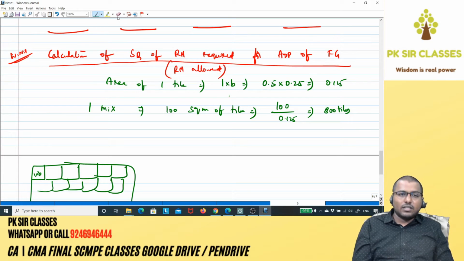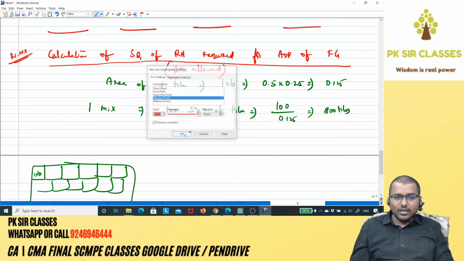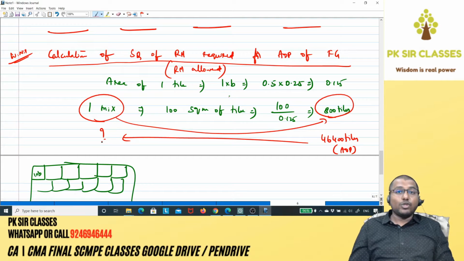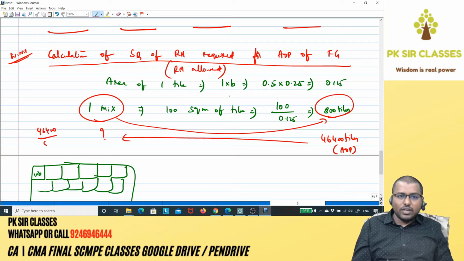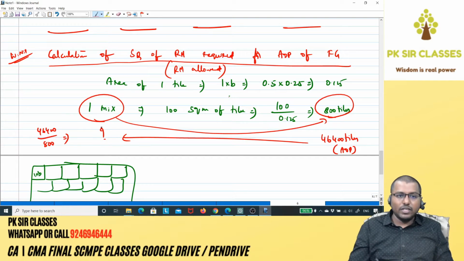So what you have to understand is one mix will give rise to 800 tiles. 46,400 tiles is the actual output. In that case, how many mixes should we have been using? Very simple, 46,400 divided by 800 is equal to 58 mixes.